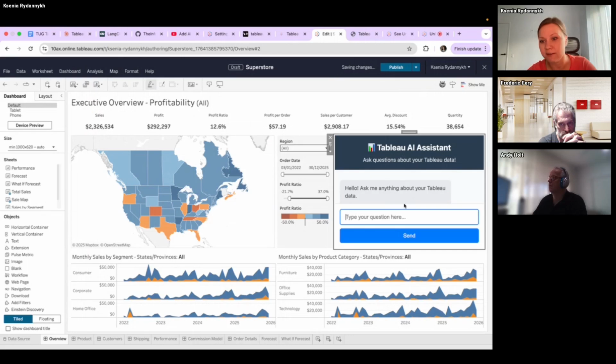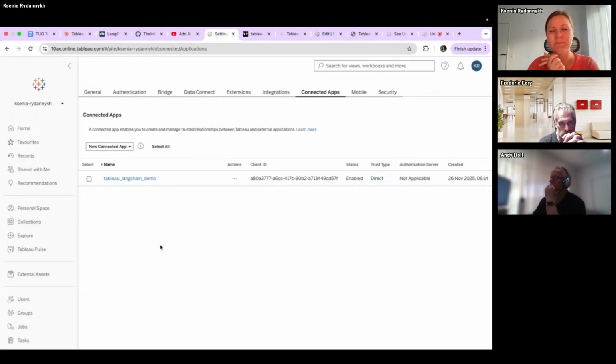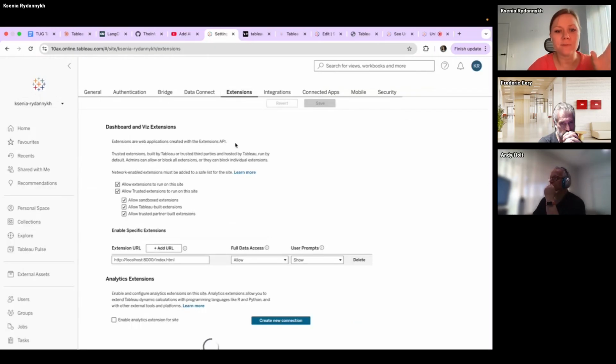Yeah, and here you can see this file. It's pretty small, it should be formatted, but it's actually the same. And one more thing I can show you. About settings, it's pretty easy, but it takes some time to figure out. First of all, you need to create a new connection, and it provides you some credentials. And also you need to allow it, to add a secure URL for your extension. I use it locally for now, so you can see localhost. But if, for example, you deploy it within your company, it can be a specific URL to this extension.